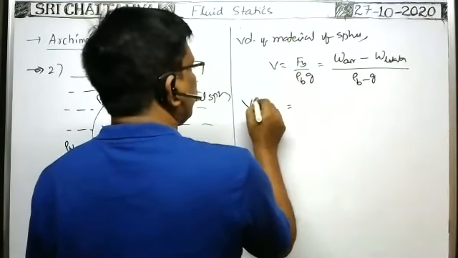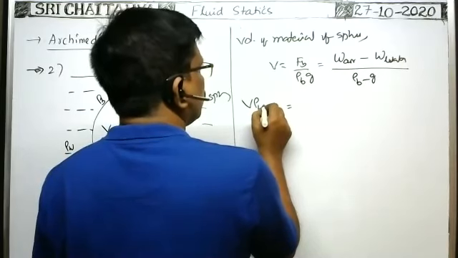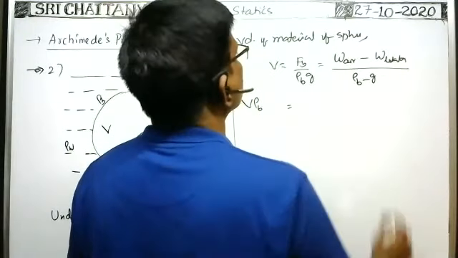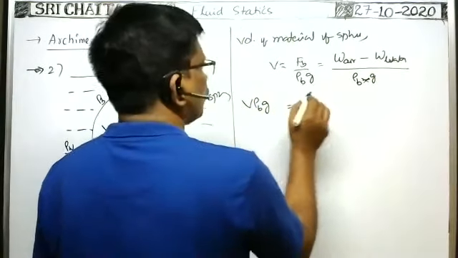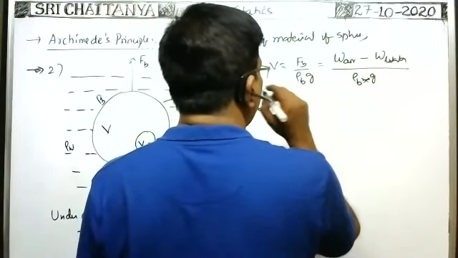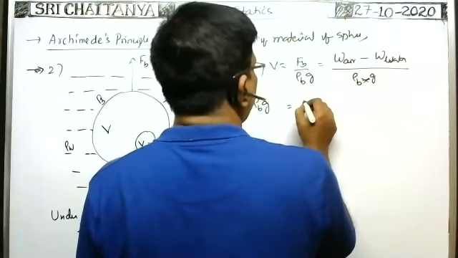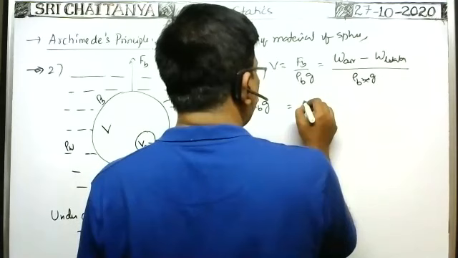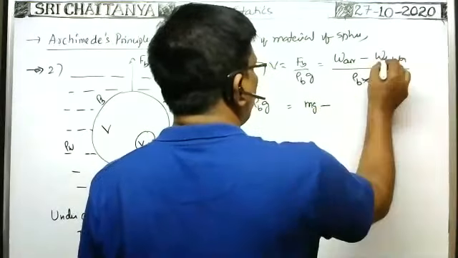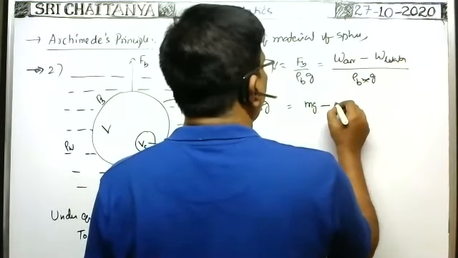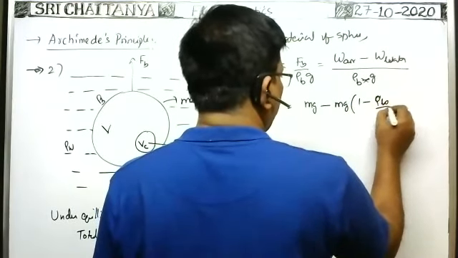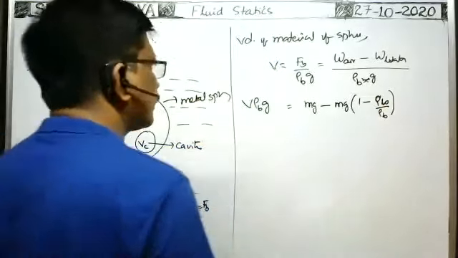Volume of the material of the sphere into density of the body rho B into g is equal to weight of the body in air. Weight of the body in air means mg only, no? Weight of the body in water is equal to mg of 1 minus density of liquid by density of the body. We can write like this.